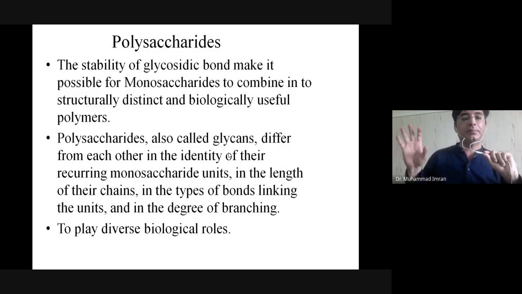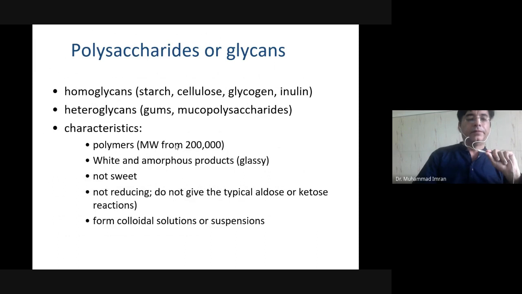Heteropolysaccharides are made up of different repeating disaccharides or different repeating monosaccharides. These are the heteropolysaccharides. So homoglycans are starch, cellulose, glycogen, inulin. Heteropolysaccharides are like heparin, gums, mucopolysaccharides, hyaluronic acid, dermatan sulfate. These are all heteropolysaccharides.